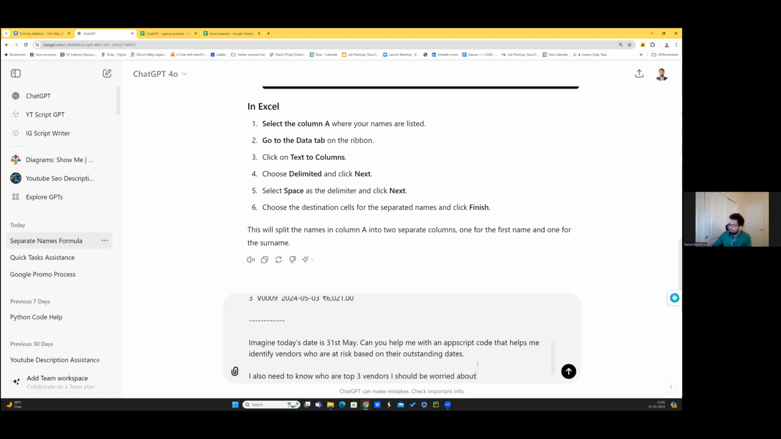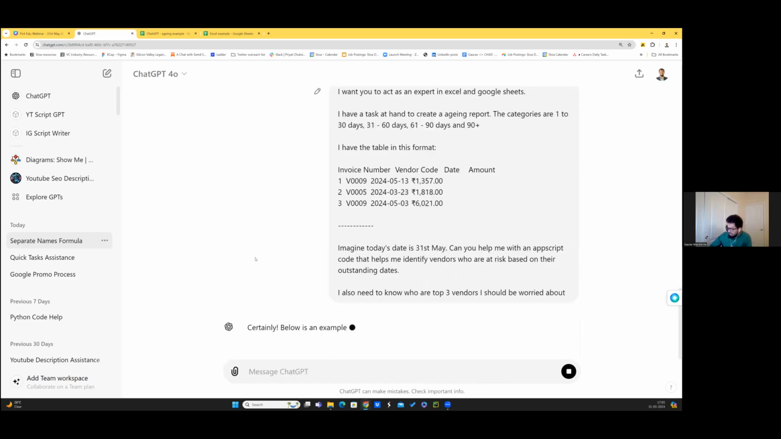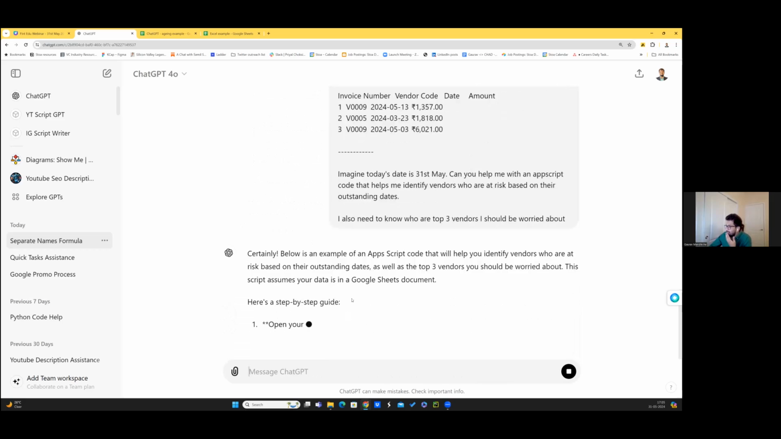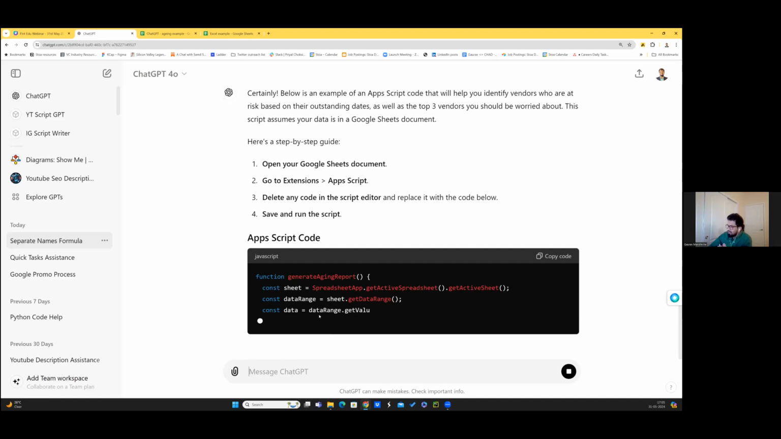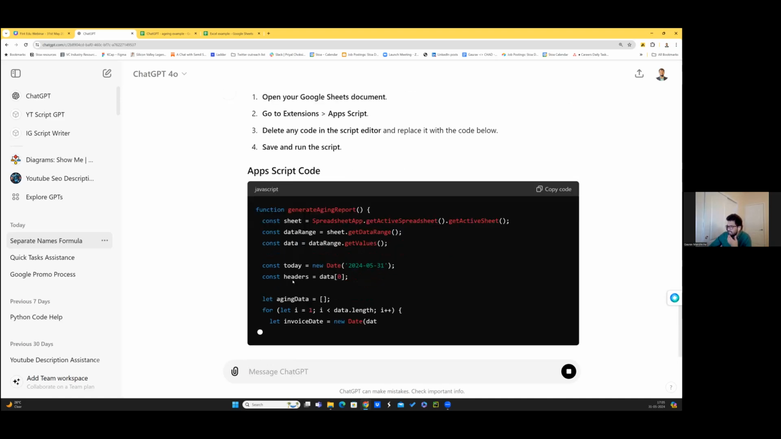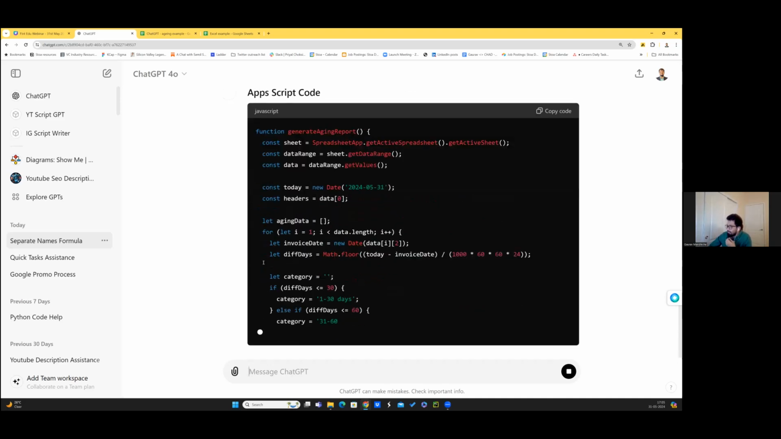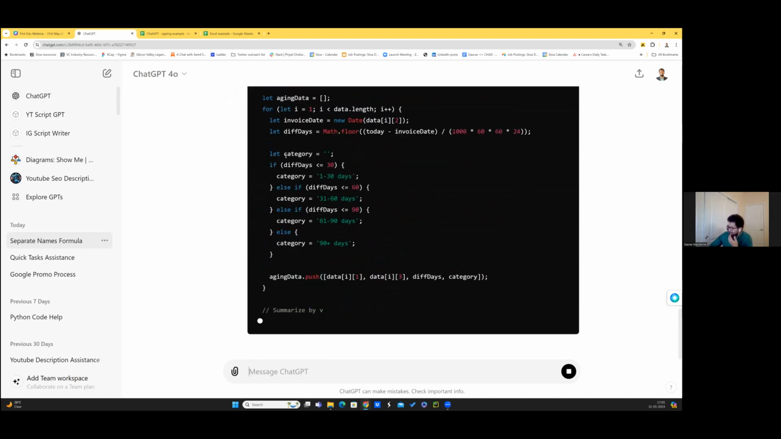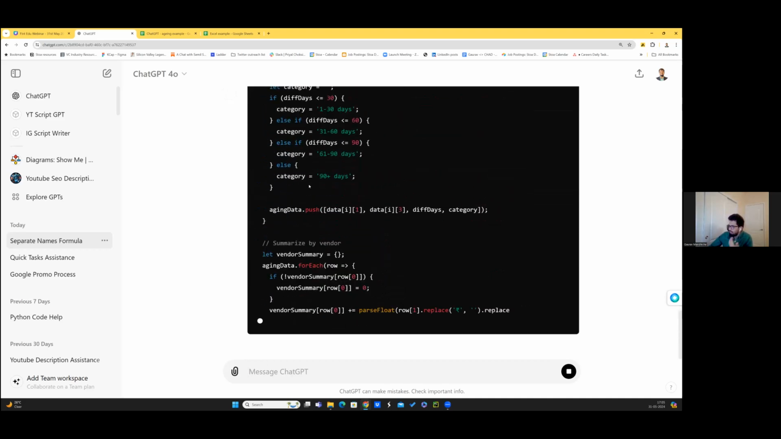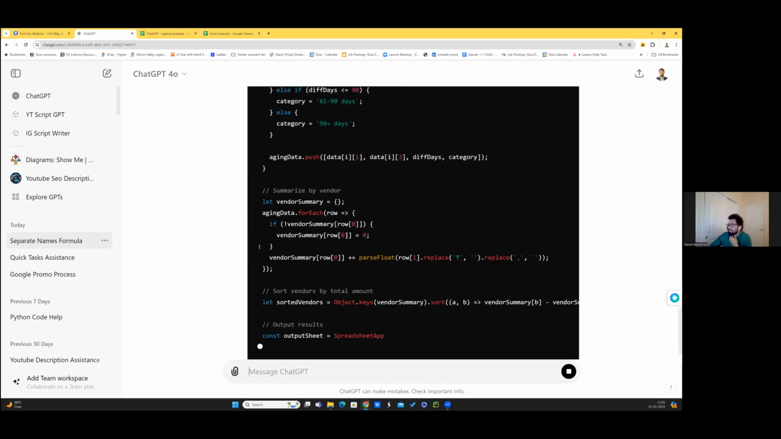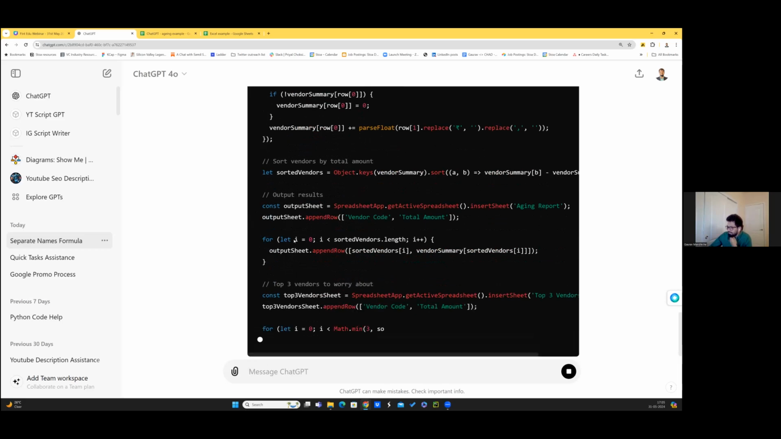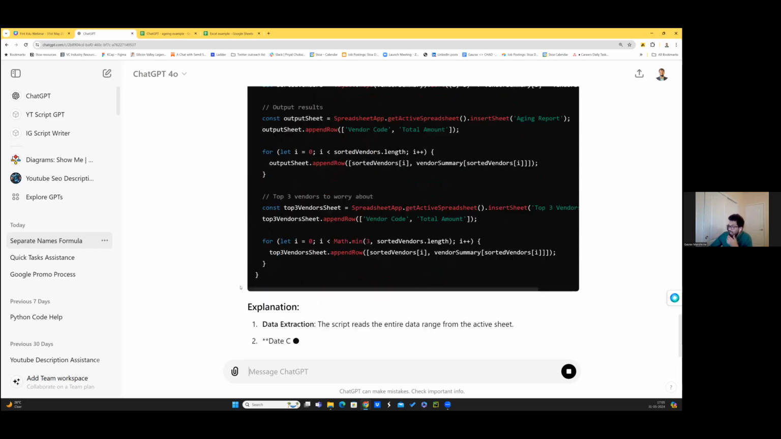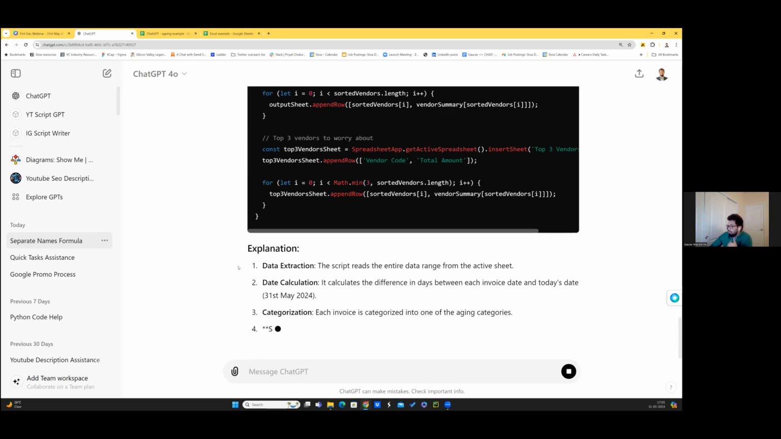Okay, so I press enter, and this is the task that I've given to it. And you see it starts working. It writes the code by itself, which is the VBA code and the app script code in this case. It identifies in which column what data exists. It writes the code about difference of dates, all of this, and it sorts it out. It gives you an explanation also about what it is doing.